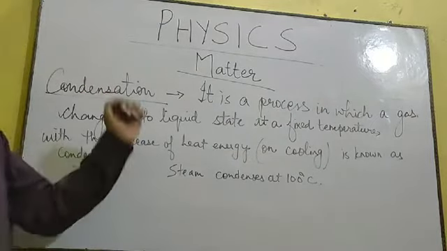Since they slow down, the molecules come close to each other. As the intermolecular space decreases, the intermolecular force of attraction increases and they are all bound from gaseous state to liquid state. So this process is known as condensation, and this also takes place at a particular temperature.